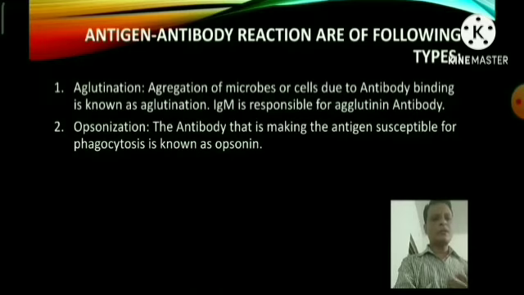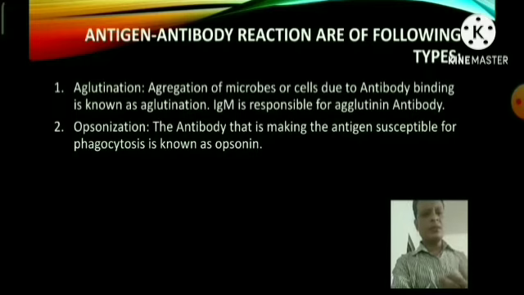But some antibodies, called opsonins, increase the susceptibility of the antigens to the phagocytosis process, making the antigen more susceptible to phagocytosis.